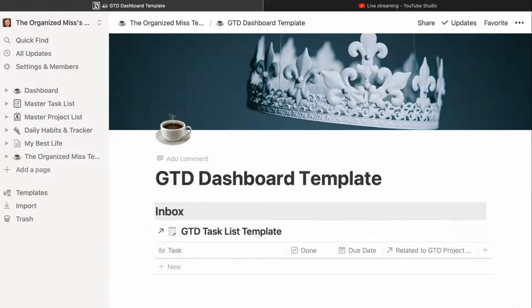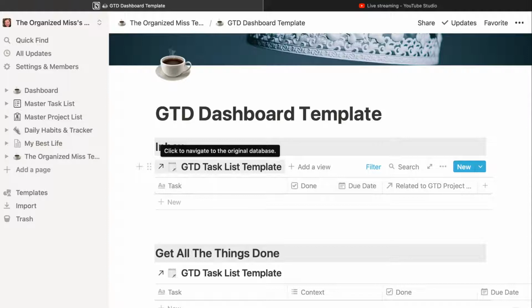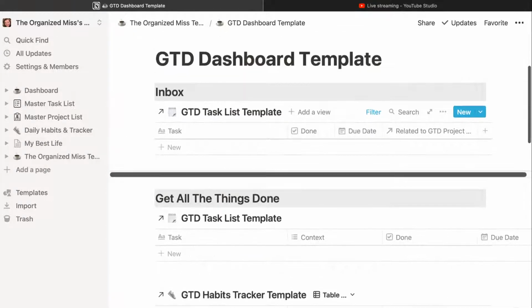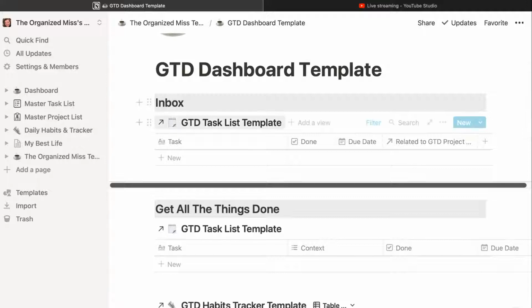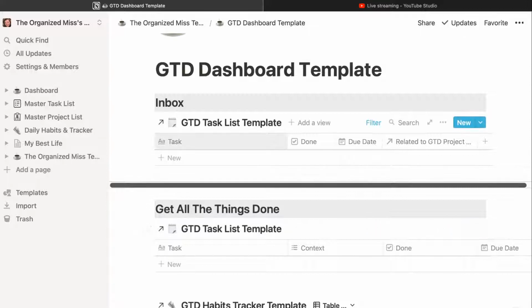So I call this dashboard. On mine, you can see I have a dashboard, and the inbox here, as you can see, is titled GTD task template. What that means is that is the database that this information is populating to and from.